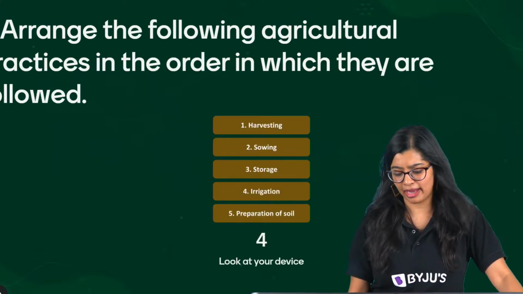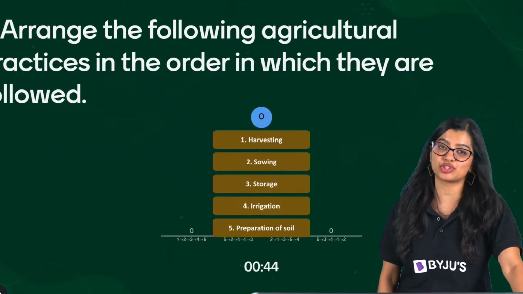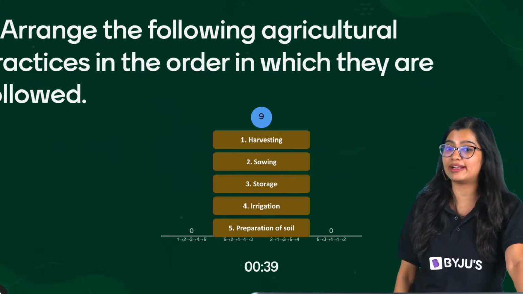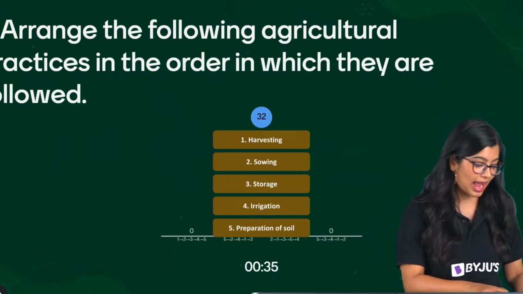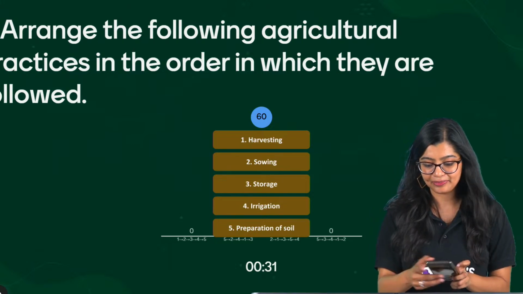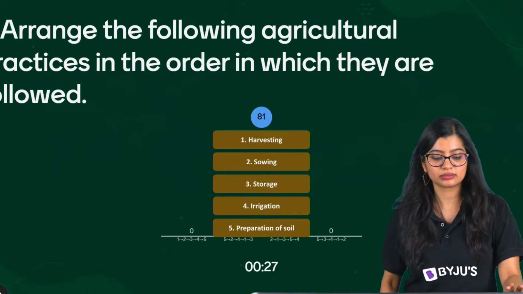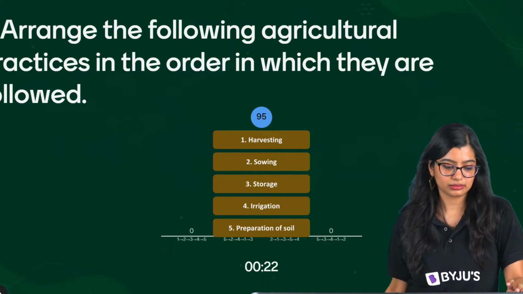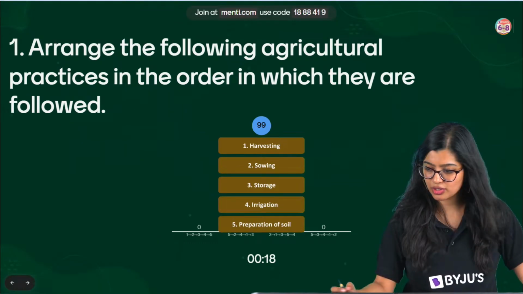First question, everyone, on your screens now. Arrange the following agricultural practices in the order in which they are followed. As you can see, you have 4 options from which you need to identify the correct one. First arrange them in the correct way and then you will be able to give me the answer, right? This is very simple. Question is on the screen. Just give me one moment.